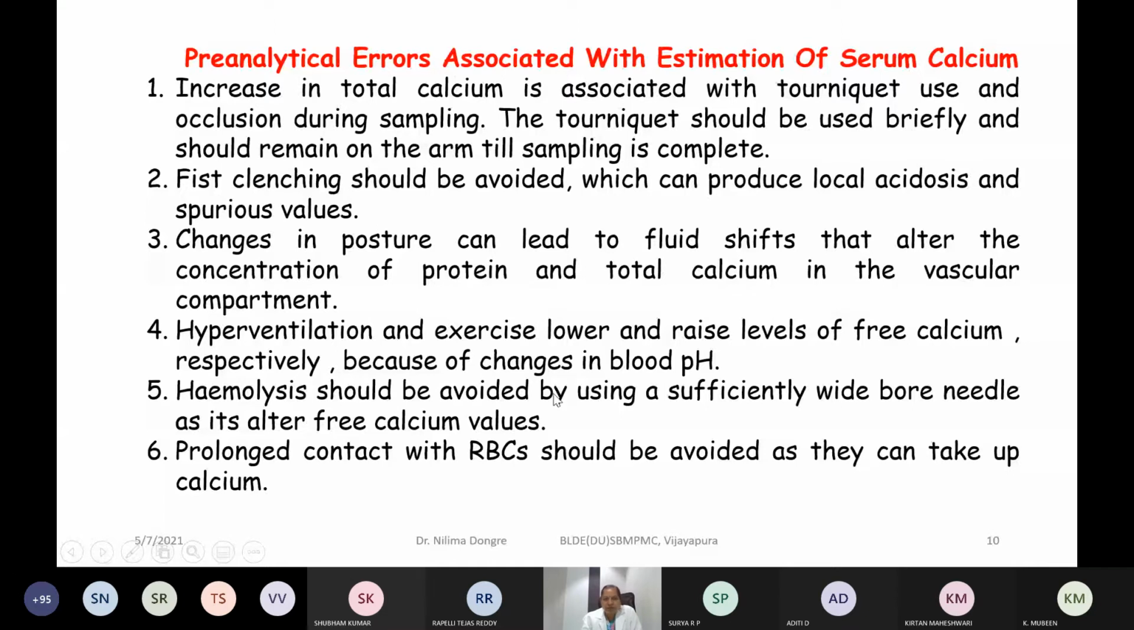Hemolysis should be avoided by using a sufficiently wide bore needle, and it alters free calcium values. The needle that you are going to use for collection of the sample is also going to affect the calcium values. Prolonged contact with RBCs should be avoided as they can take up the calcium. So these are the points which you have to take into account before you collect the sample for calcium estimation. These are called pre-analytical errors.